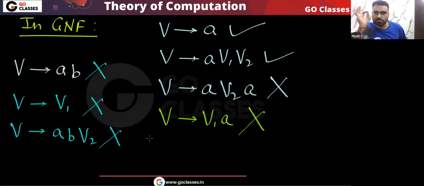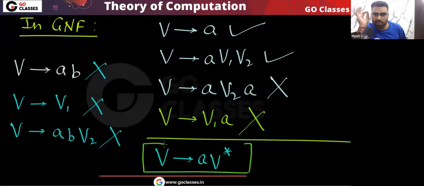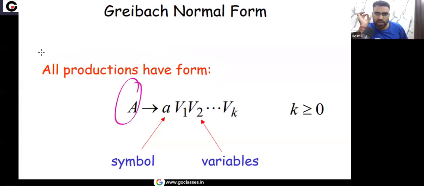So the summary is very simple: in the GNF, a variable can go to a terminal followed by any number of variables. Only this type of production is allowed in GNF. So you can easily see, every production in the GNF must have this format: a variable going to a terminal followed by zero or more variables. I hope you understood.